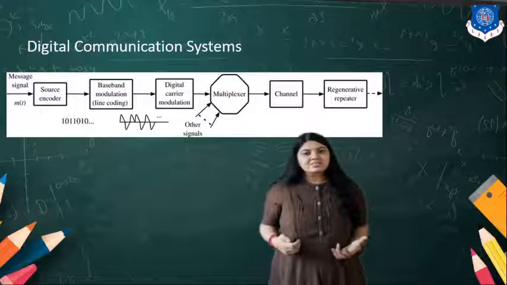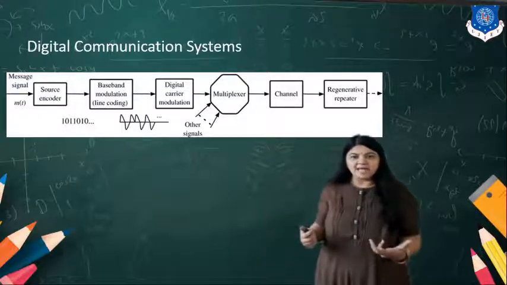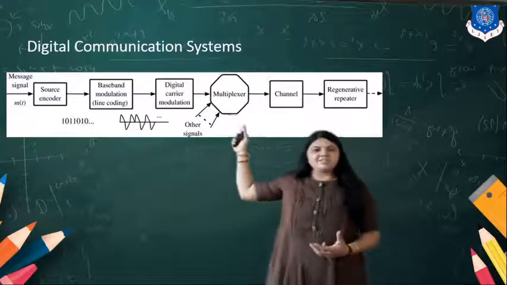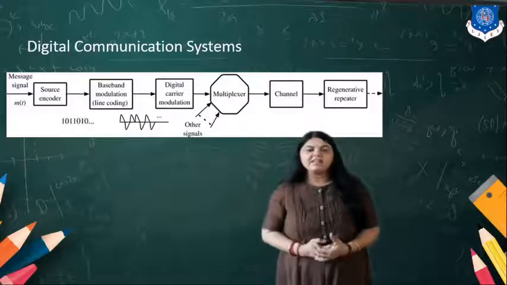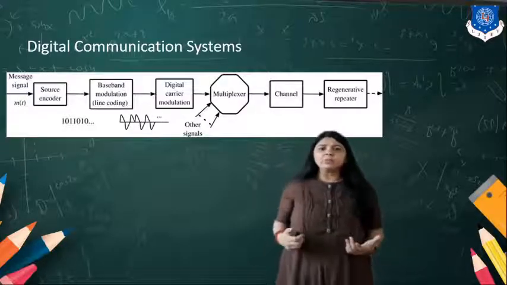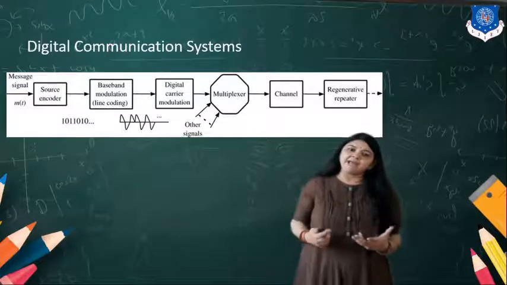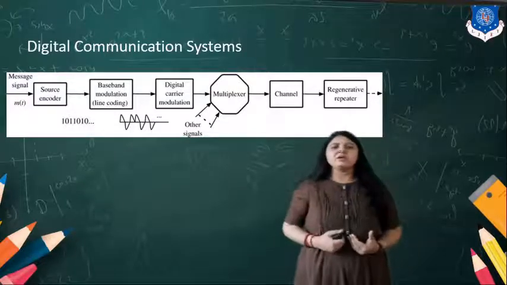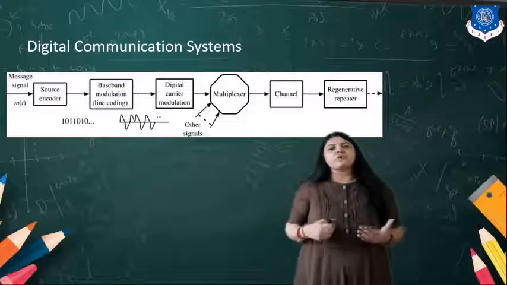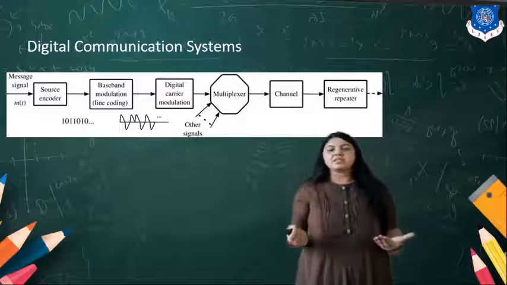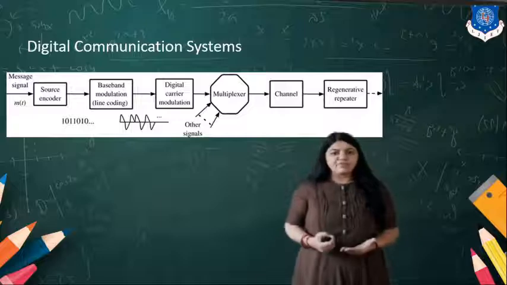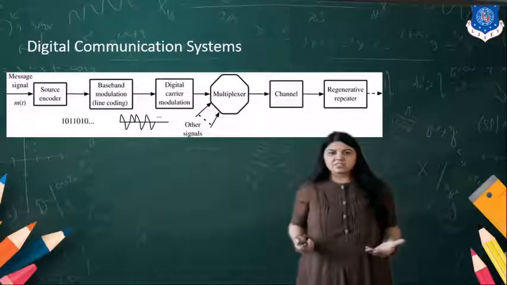All the signals can also be multiplexed and transmitted via the communication channel. And as we know, depending on the distance, a number of repeaters are there for regenerating the signal because the signal may be affected by noise.